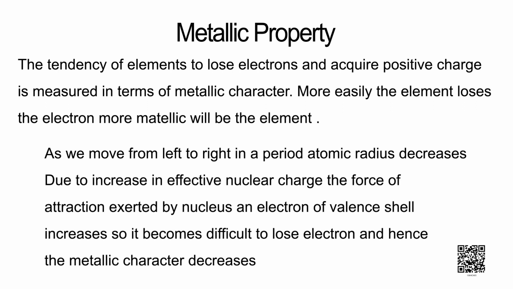As we move from left to right in a period, atomic radius decreases. Due to increase in effective nuclear charge, the force of attraction exerted by the nucleus on electrons of various shell increases. So, it becomes difficult to lose electrons and hence the metallic character decreases from left to right in a period.